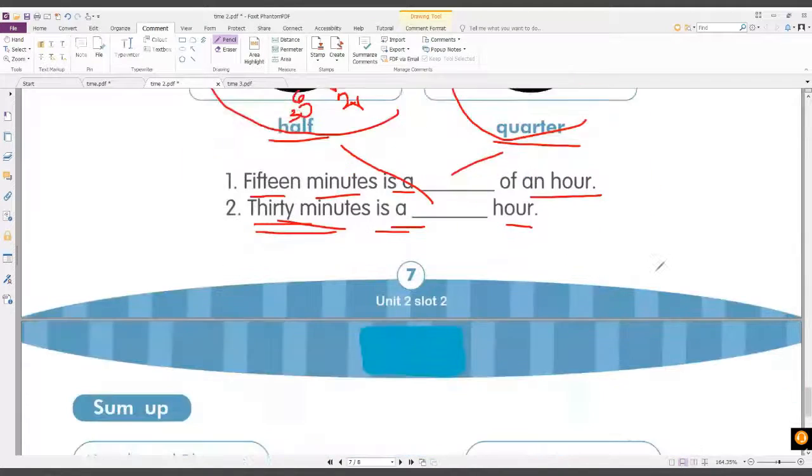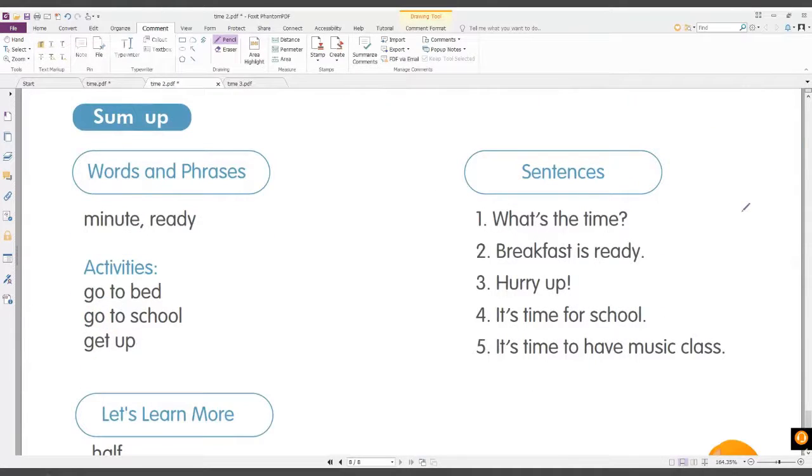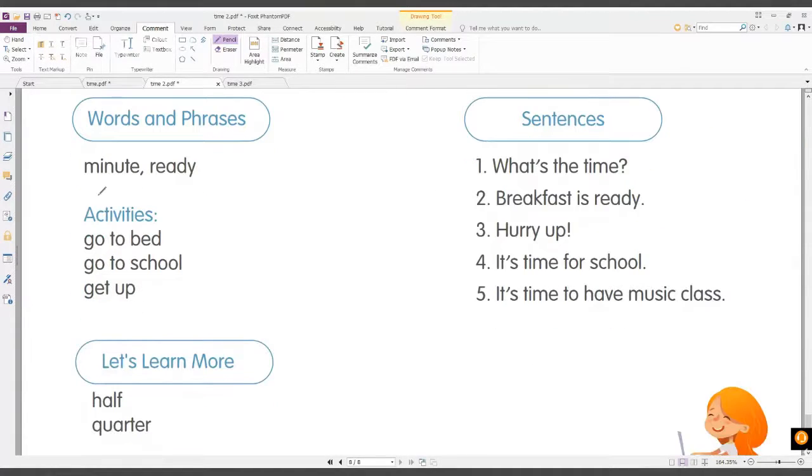Very good. Now let's summarize all the words and phrases. Everybody, can you say minute? Minute. So what are the activities? You can say go to bed, go to school, get up. Let's learn more. You can say half, quarter.